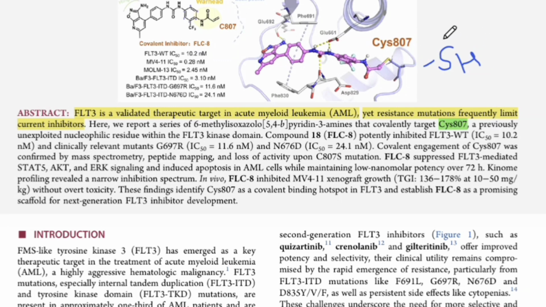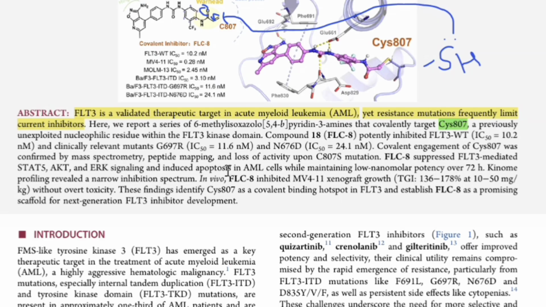This SH will follow the Michael addition reaction over this acryl group, and these kinds of things are happening over there. So this makes this paper more interesting.